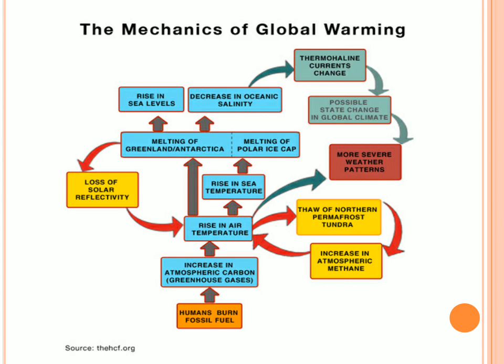So all in all, these are the indicators of how the global warming phenomenon occurs in the world as a whole. Sea level rise, melting glaciers in Greenland and Antarctica. Humans burn fossil fuels, because of which carbon is emitted. Carbon emission will increase the carbon dioxide percentage in the air. Increase in carbon percentage will increase the air temperature. Thereby, that air temperature increase also affects rain when it falls, and will increase the ocean temperature. Ocean acidification occurs. So everything is interlinked in the global warming phenomenon, as you can observe.